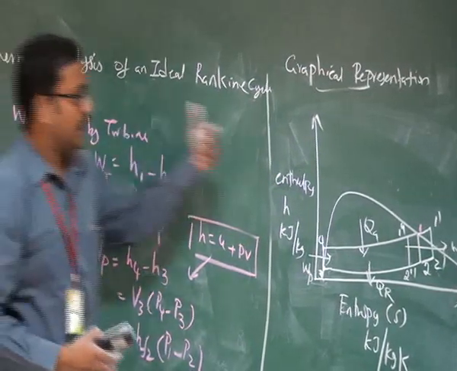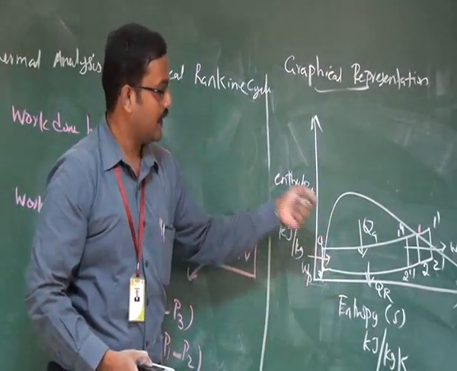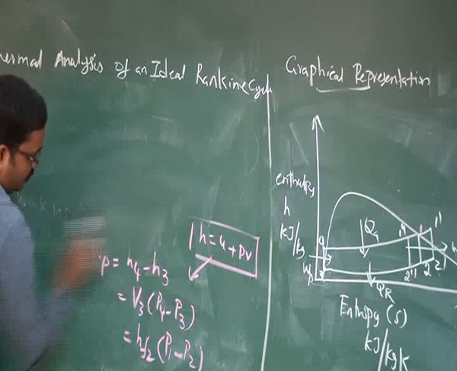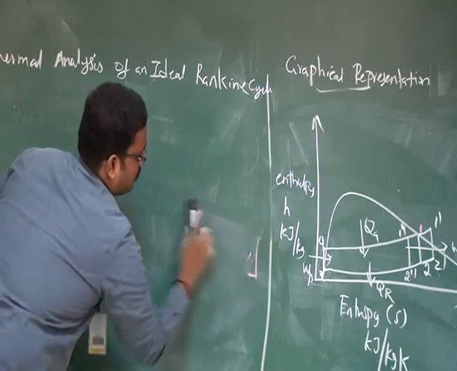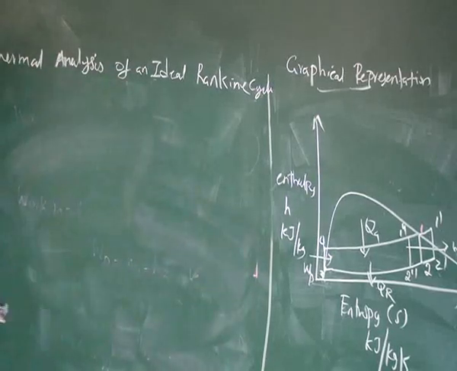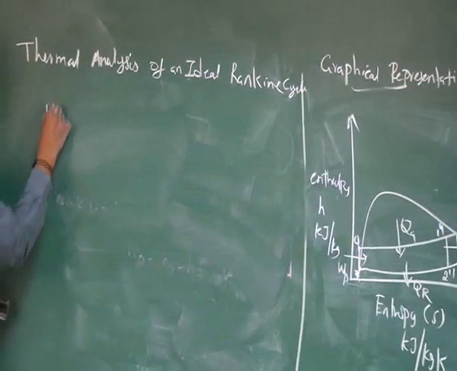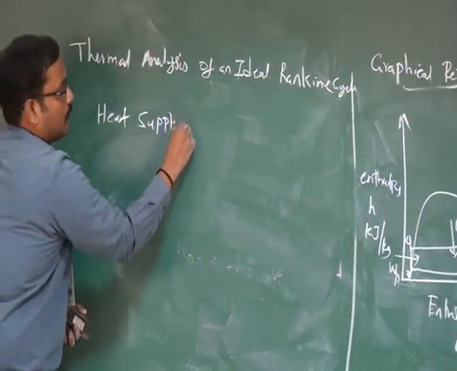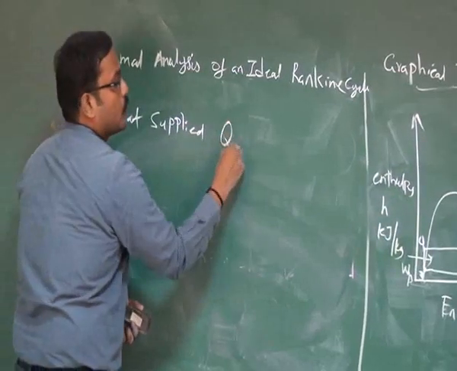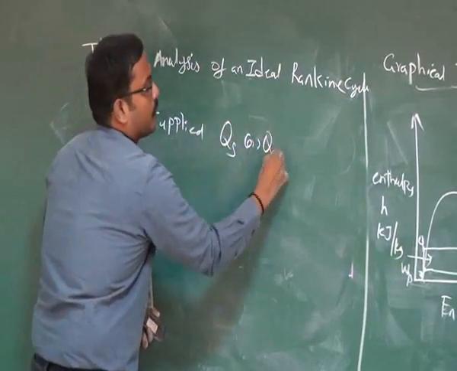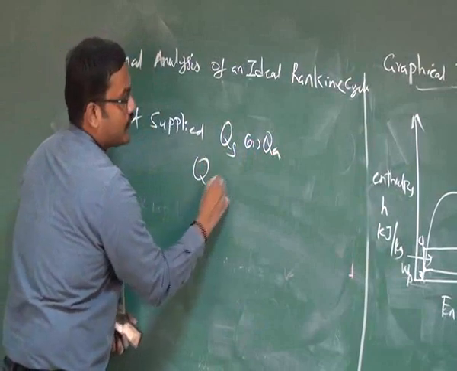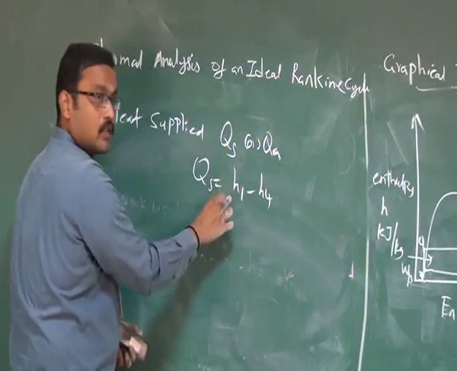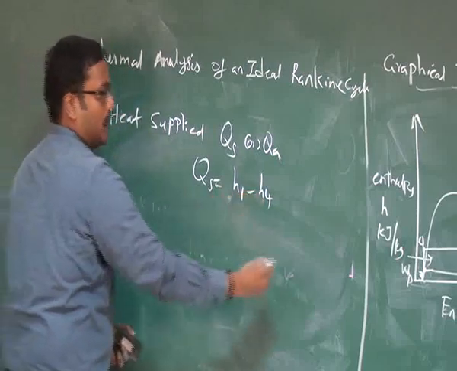Next, what will be the heat equations? Heat added equation, heat rejected equation. Heat added or heat supplied can be written as Qs or Qa. From the steady flow energy equation, Qs can be written as H1 minus H4, because H1 is maximum compared to H4.